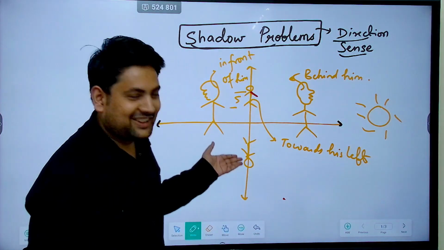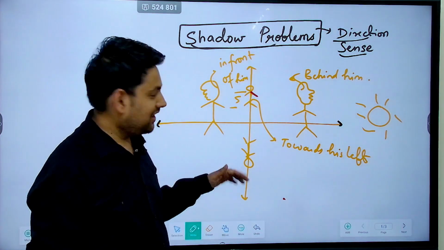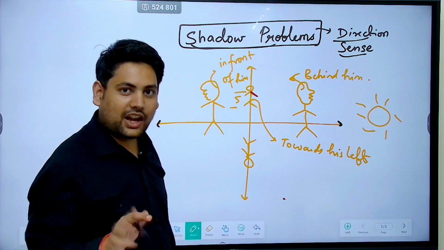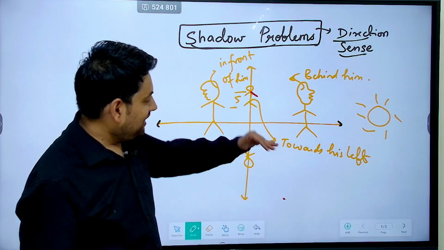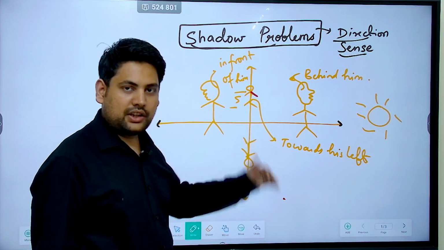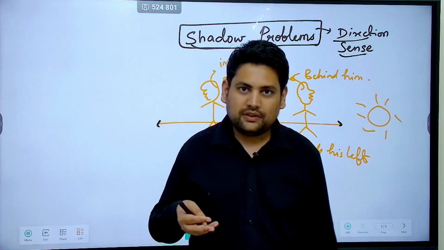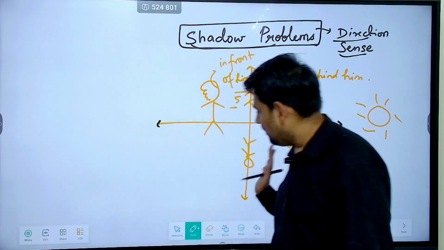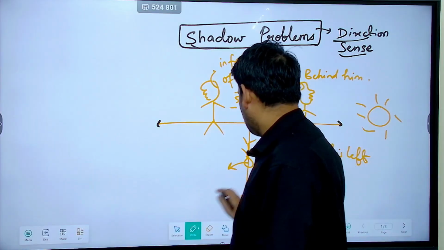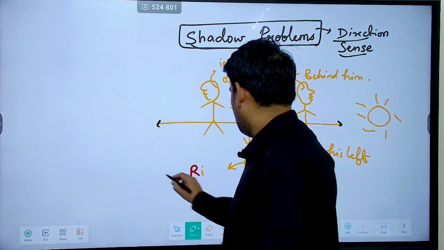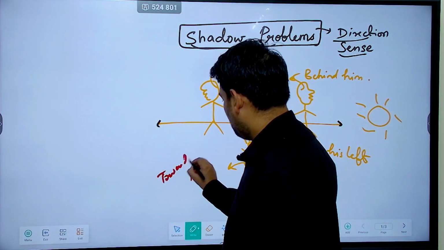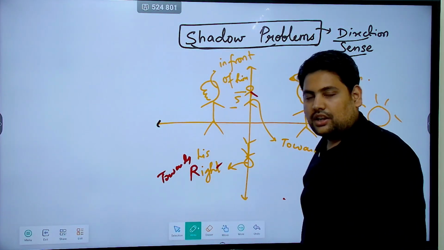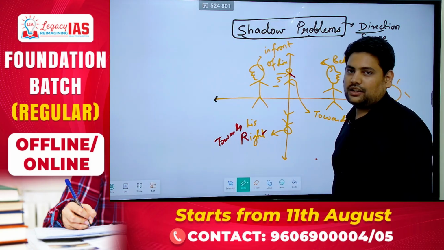Now next, for a person who is going in south direction, my drawing is not that good that I'll draw a 3D diagram for you. If you can, you draw it. Okay, so a person that is going in south direction, for him his shadow will fall. Like if a person is going in south direction, this will be his right, his shadow will fall in this direction only. So his shadow will fall towards his right, correct?